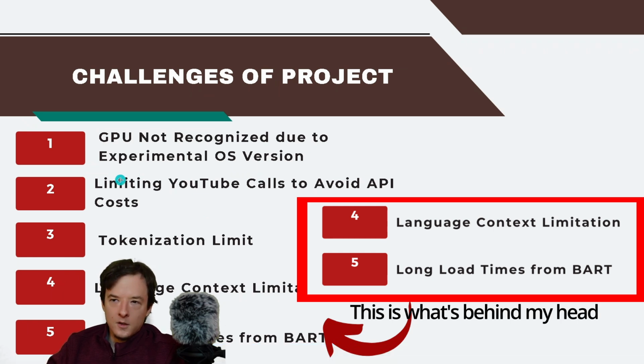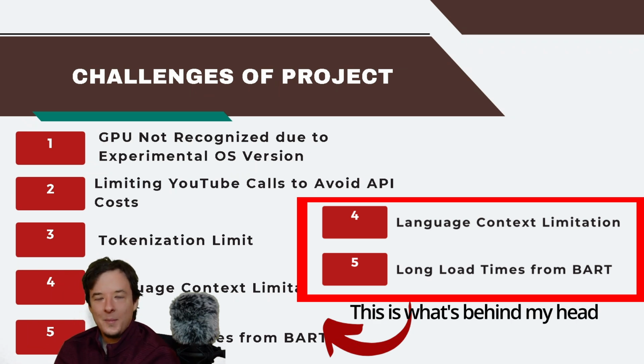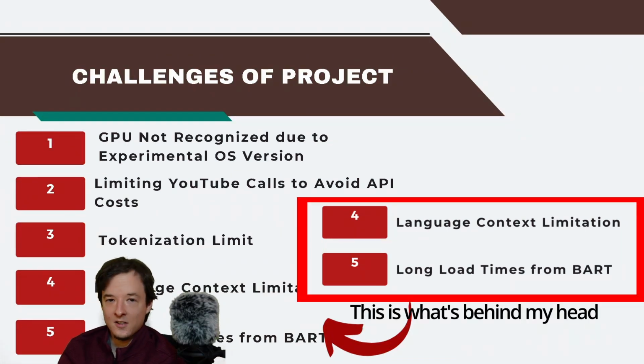Now, another issue I had was I needed to limit YouTube calls to avoid API cost. That was one thing I found out, because before, APIs were really mysterious to me. I really had no idea how to use them. I mean, I know we did one problem set, but other than that, I really didn't know how to use them, especially the Hugging Face Transformer API or the YouTube API.